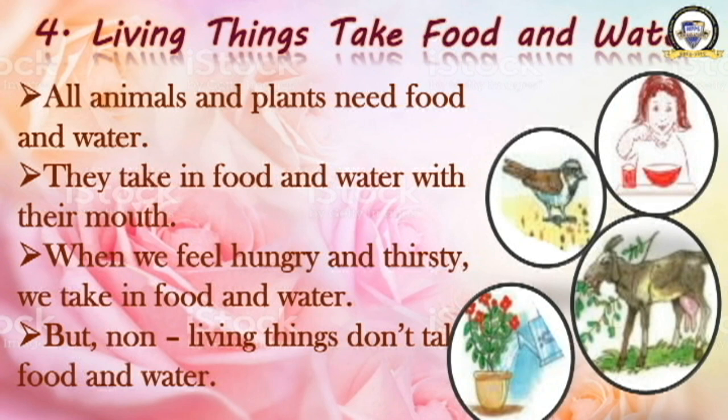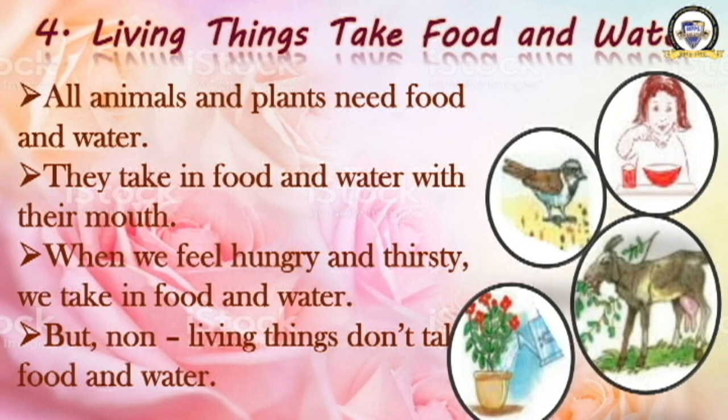See some photographs. Here in all these photos you can see the plants, animals, birds and human beings. They are taking food. Okay, plants also take food. I told you that they don't have a mouth, but they need food to live, otherwise they also will die.